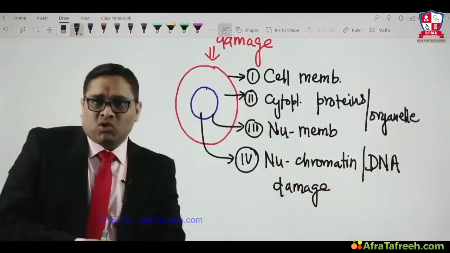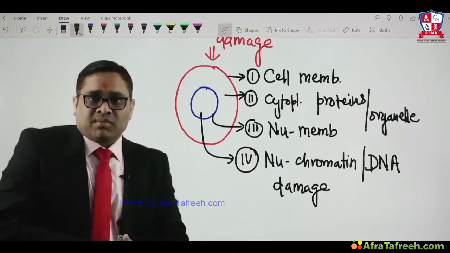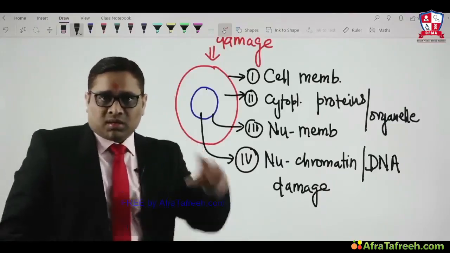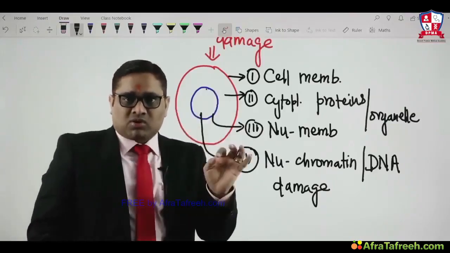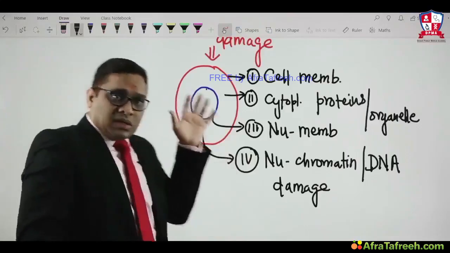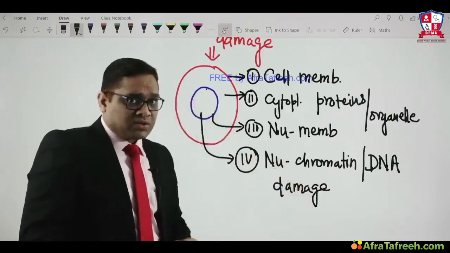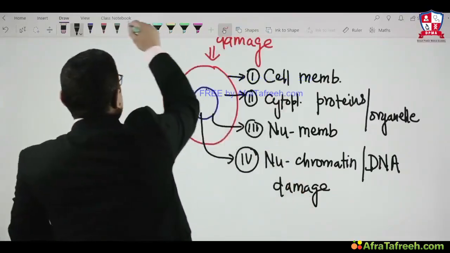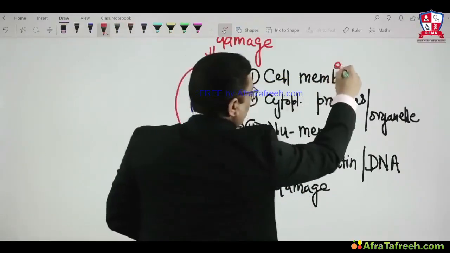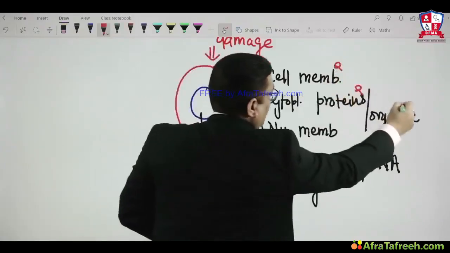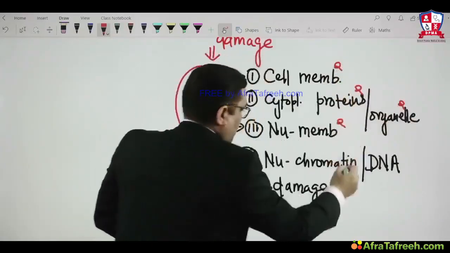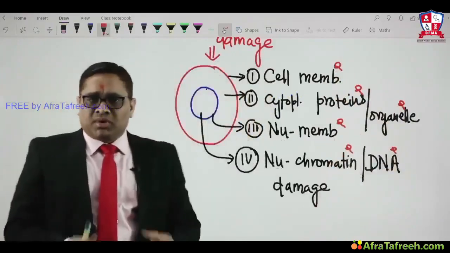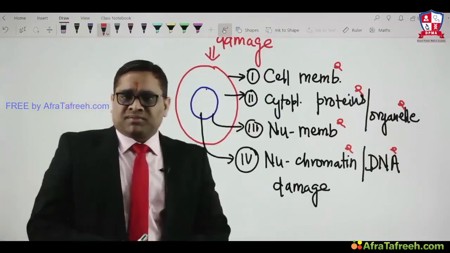Free radicals are normally produced, but when there is ischemia and hypoxia, they will be produced more. They have an electron in their outer orbit, and because of the electron they will cause oxidative damage. That is why they are also known as oxidants. Oxidative damage of the cell membrane, proteins, organelles, nuclear membrane, nuclear chromatin, DNA. All these things will be targets of free radicals. Everything will be damaged by the free radicals.